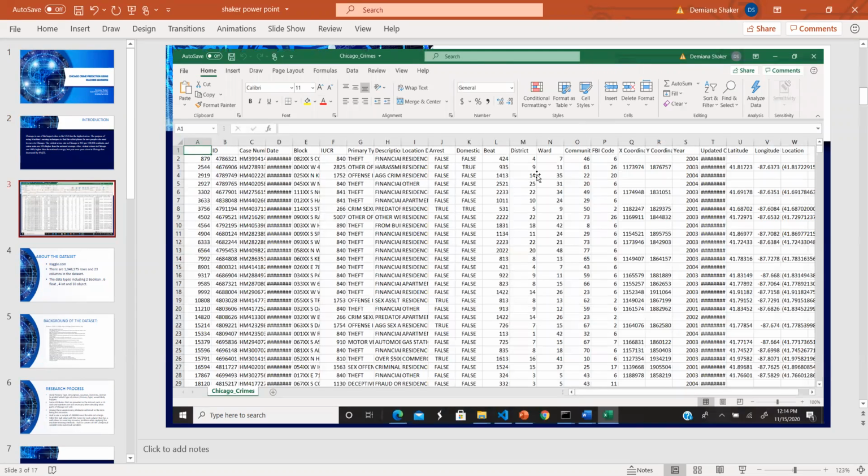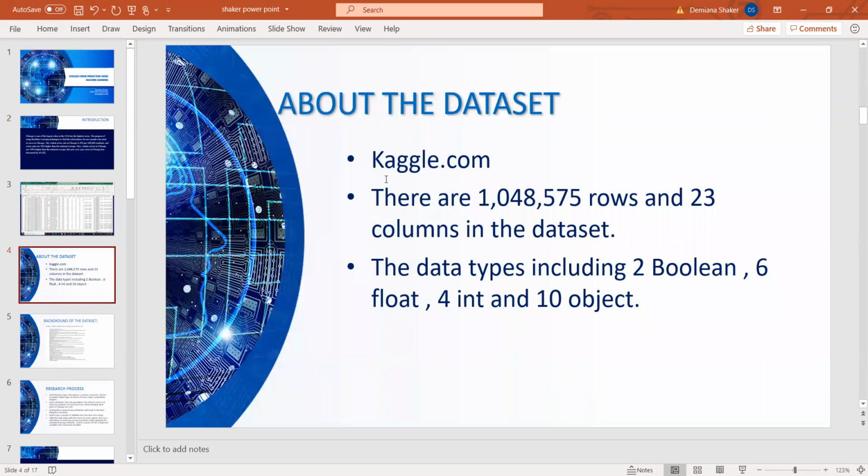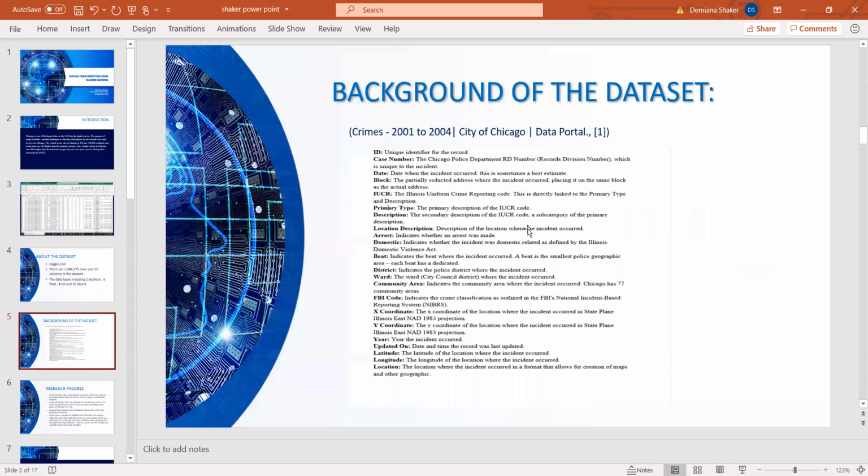Basically, this is my data set. It has categorical variables and numerical variables as well. I found this on Kaggle.com. There are 1,048,575 rows and 23 columns in the data set. Basically, this is the background of my data set. I'm not going through all of that due to the limitation we have for this presentation.